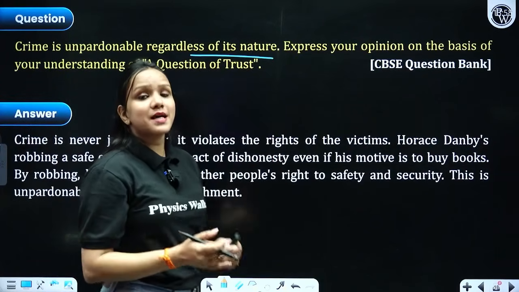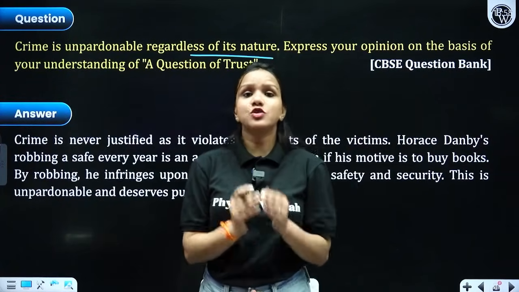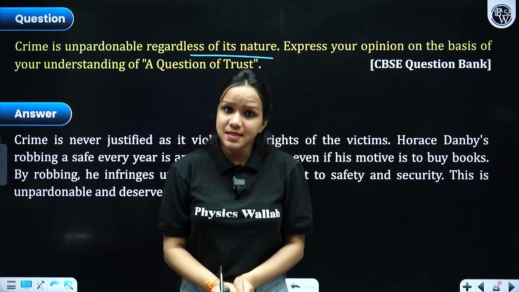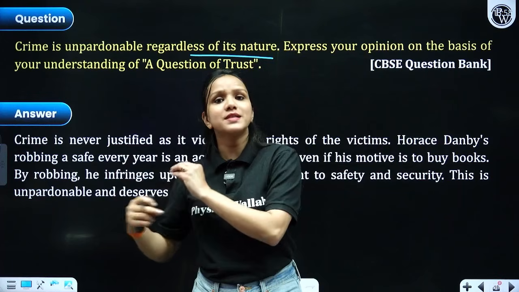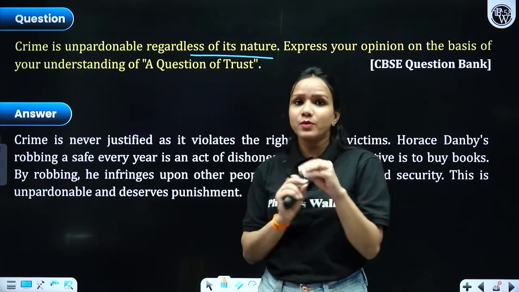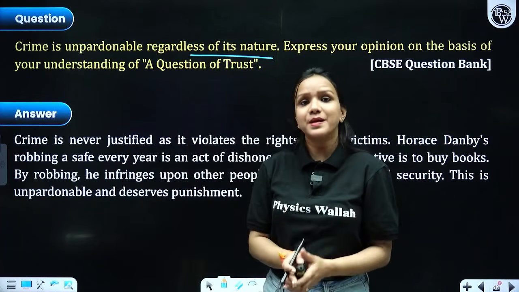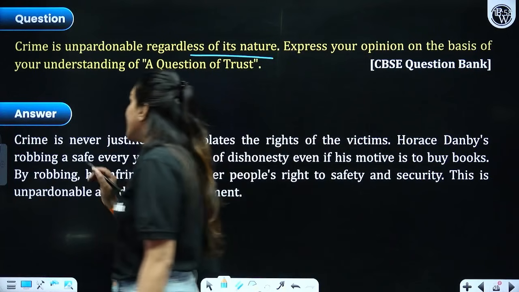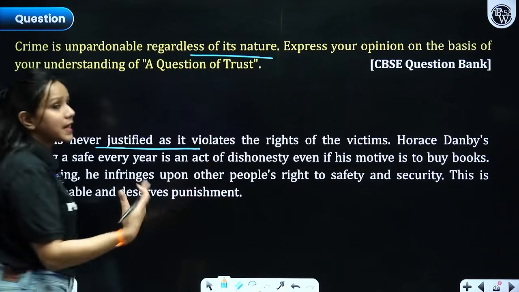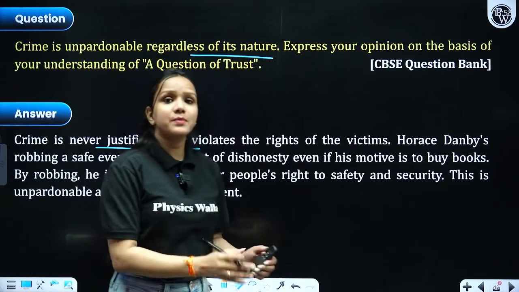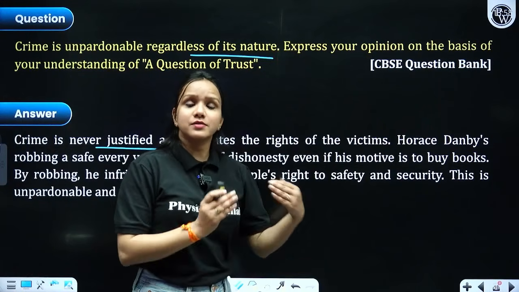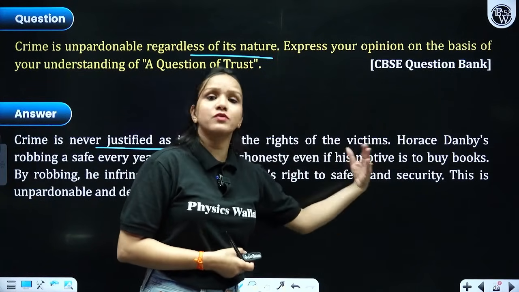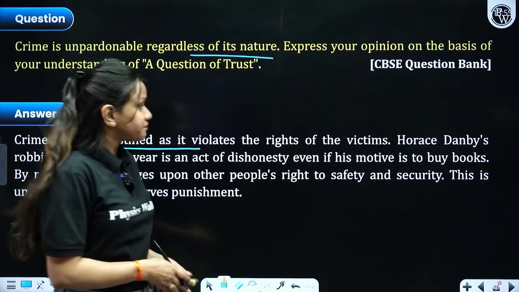So these three questions are related to each other. The idea throughout these questions remains the same no matter what. It's just that there is a slight twist and turn in the question. The language has been twisted a bit, but the idea remains the same, right? Crime is never justified or pardonable. As I just told you, crime committed once a year or 100 times a year is just the same. The thief should not be shown any sympathy, right?